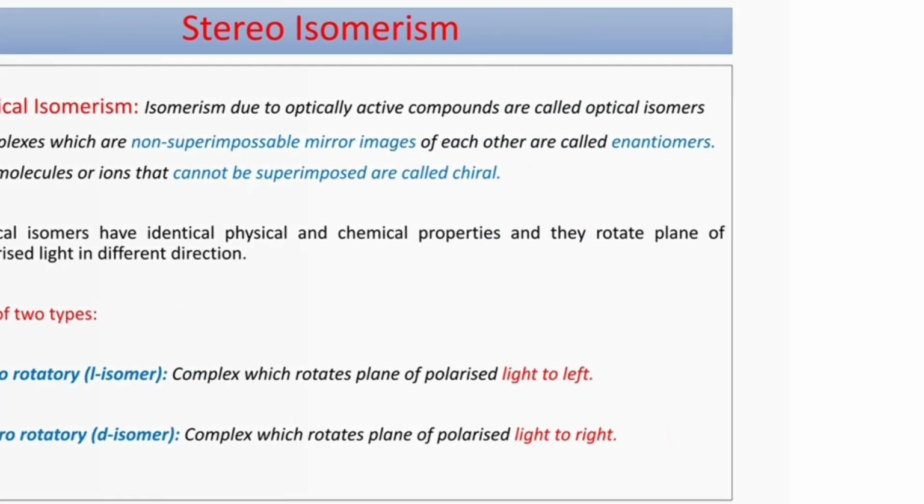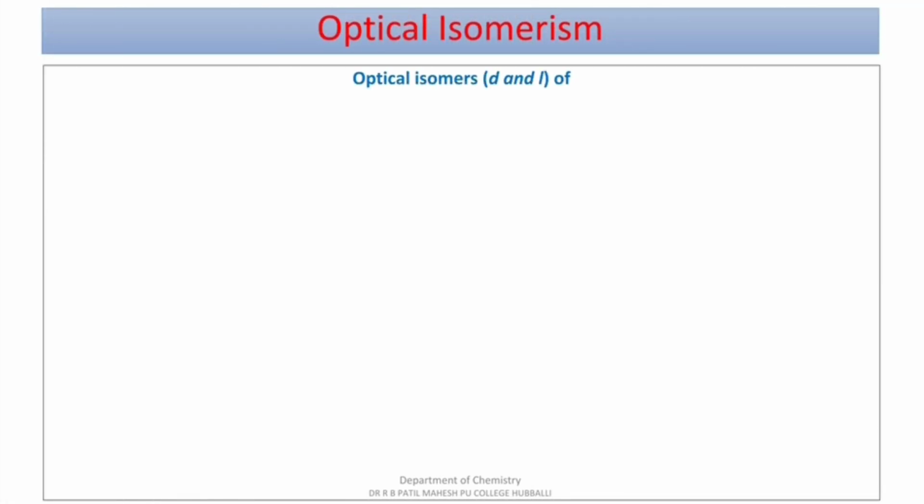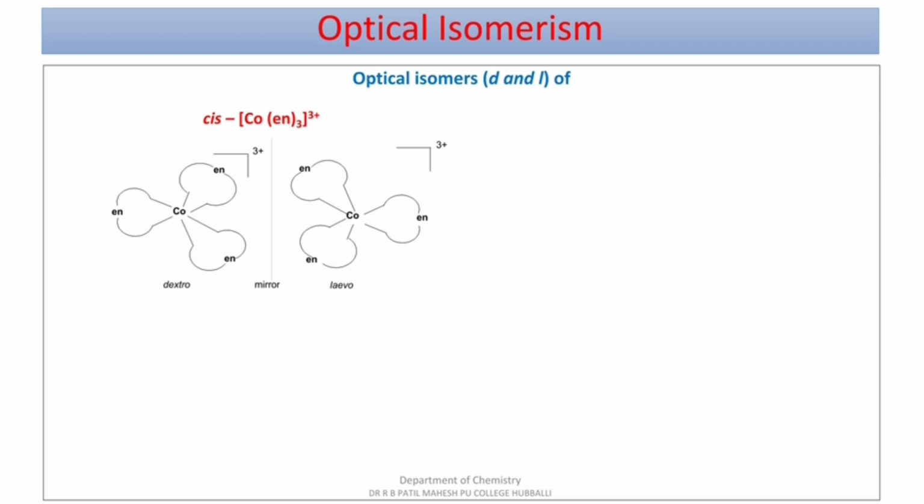Moving to the examples. First one, optical isomers, that is D and L of cis-[Co(en)3]3+. Here is a picture. One is dextrorotatory and another is levorotatory.